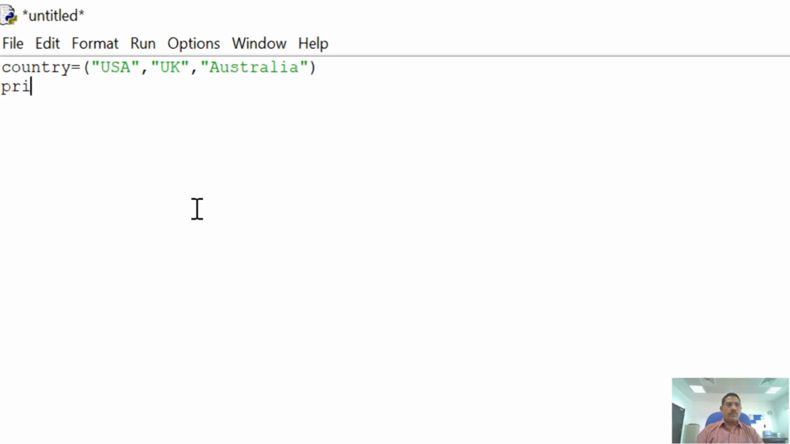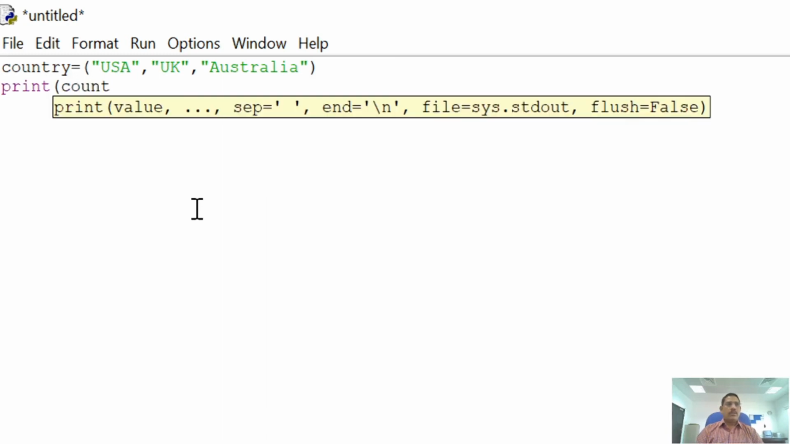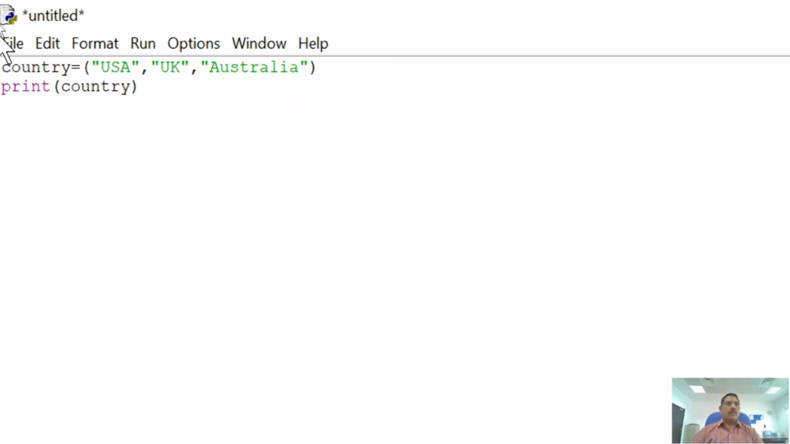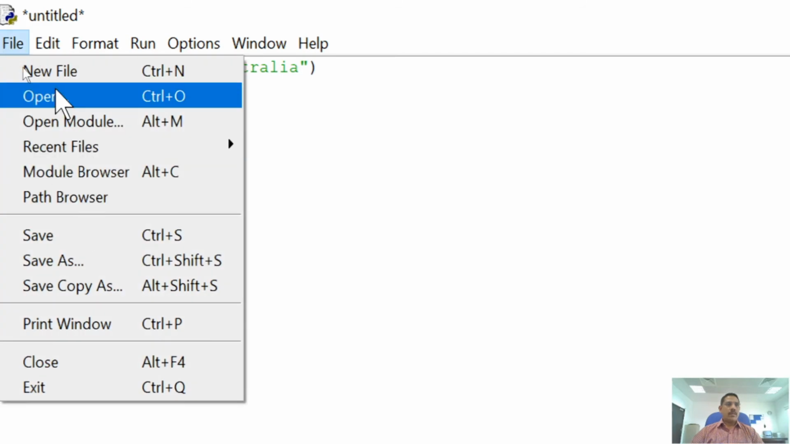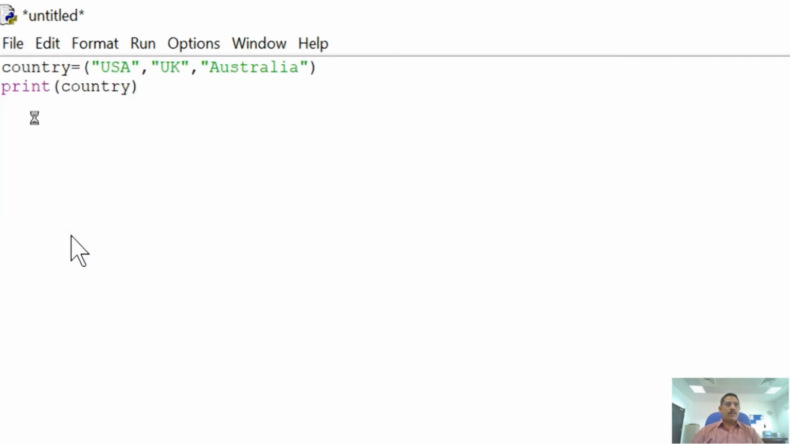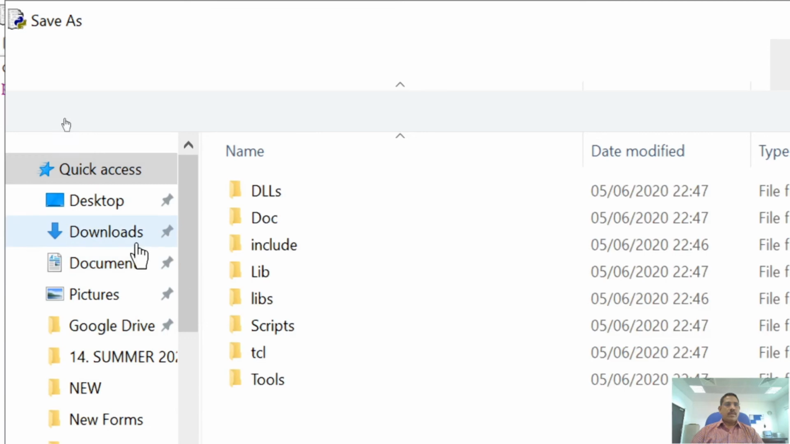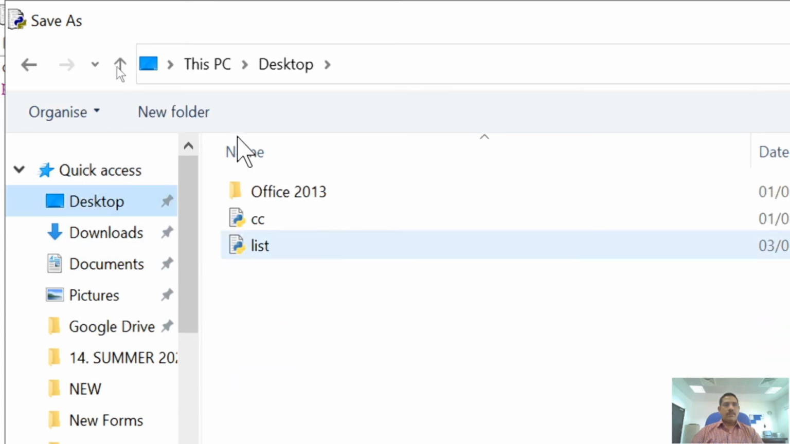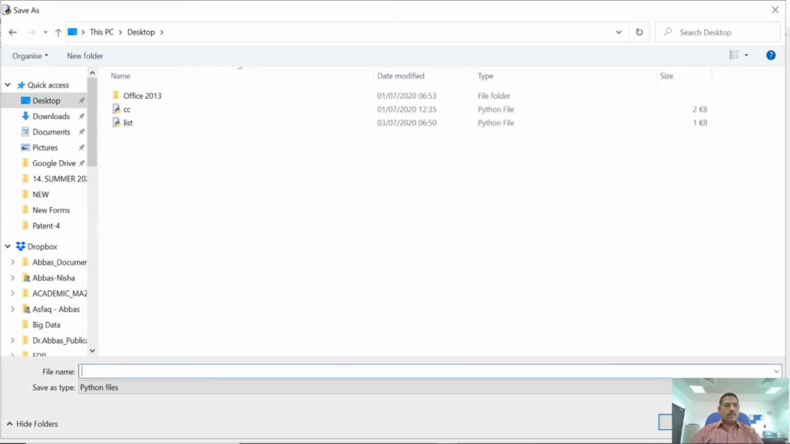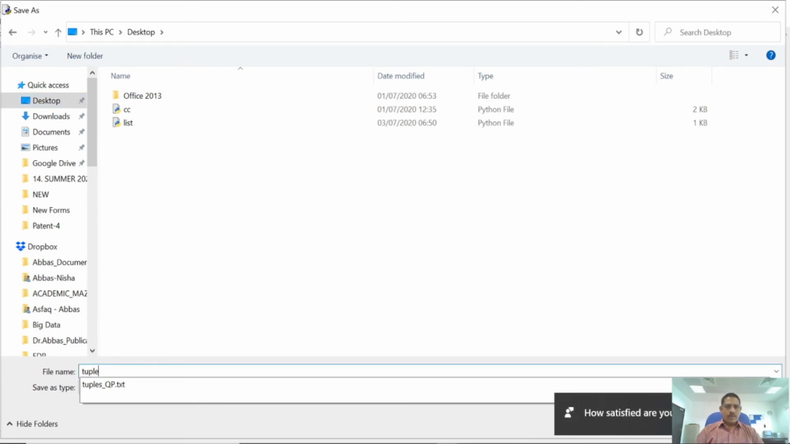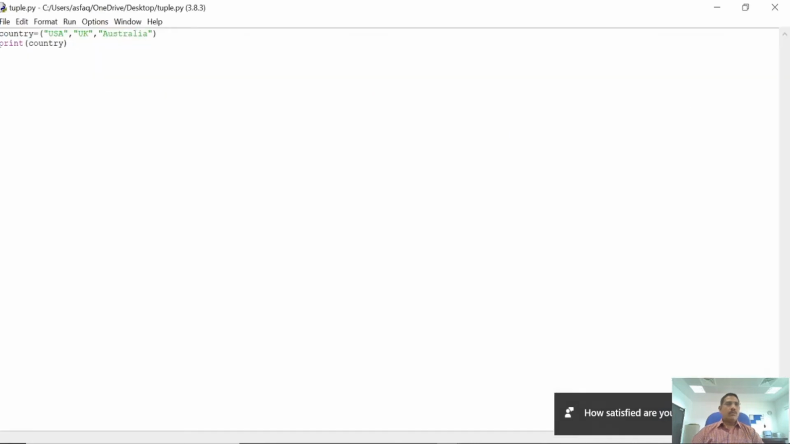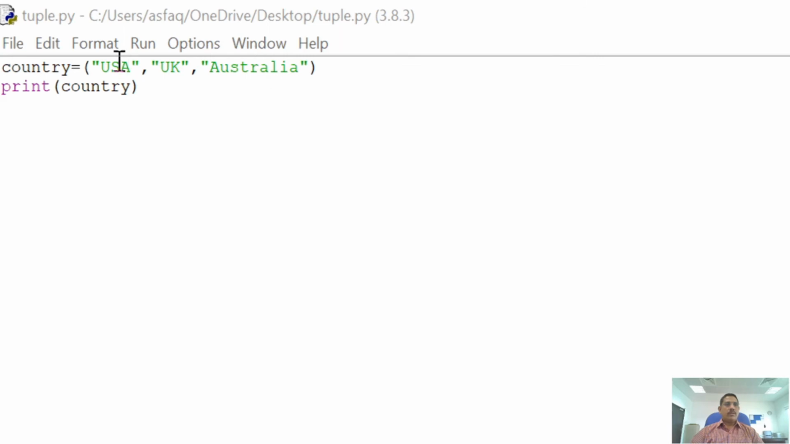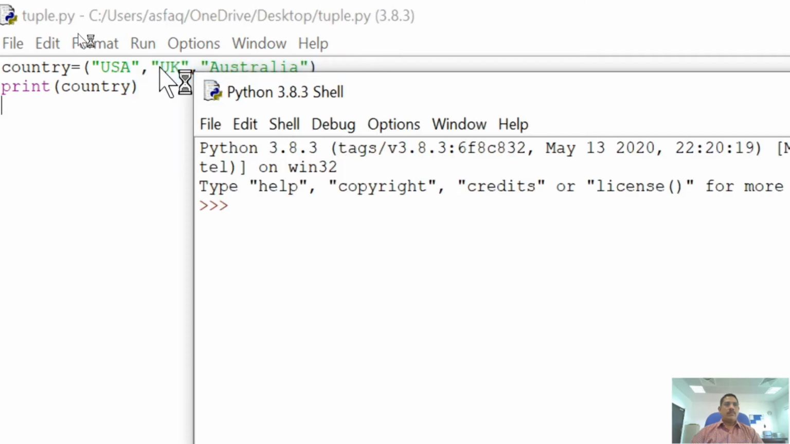Now I am going to print the tuple. Print country. Now save the program. I am saving it on my desktop. I need to give the file name, for example tuple.py. Okay, saved. Now I am going to run the program.